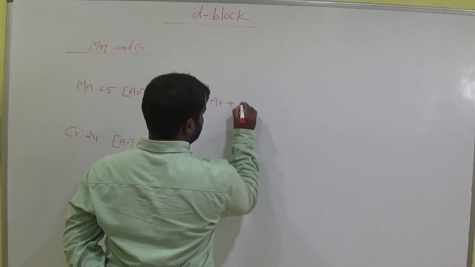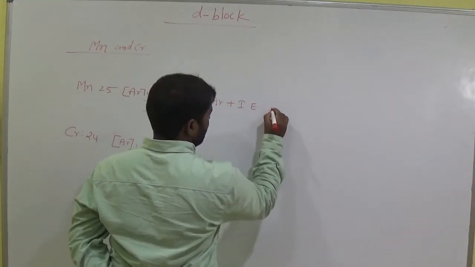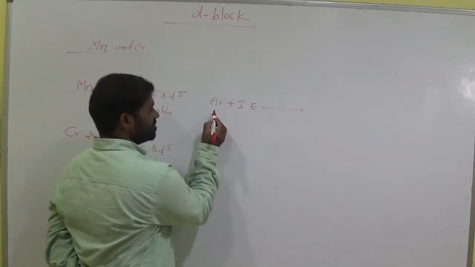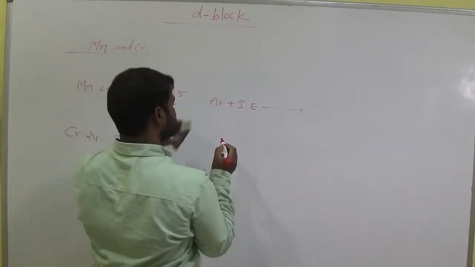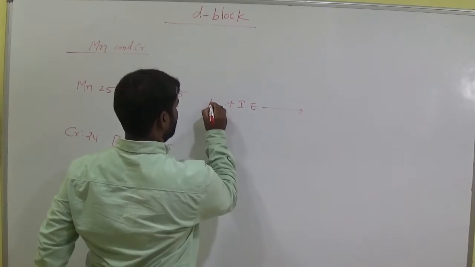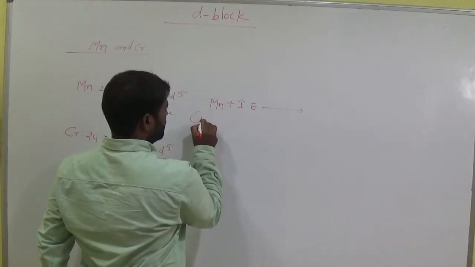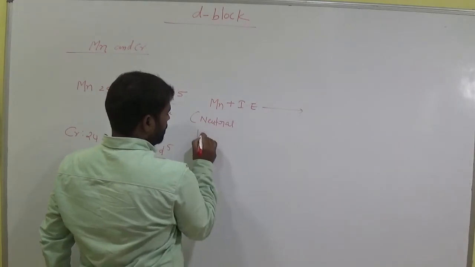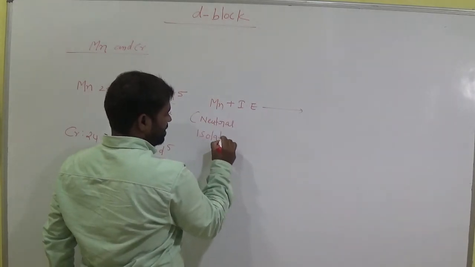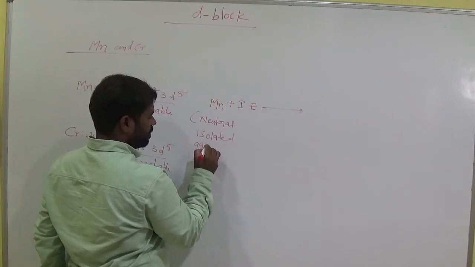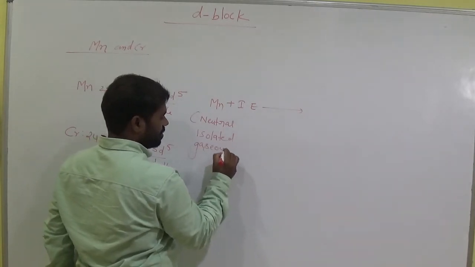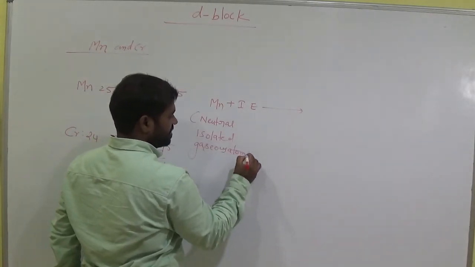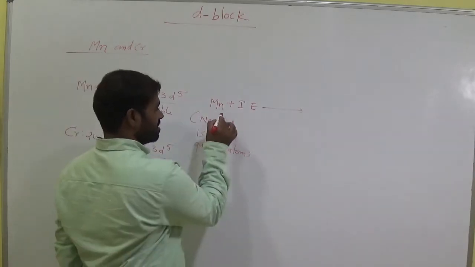So now let us take argon. So use first ionization energy and remove one electron. It is a neutral isolated gaseous atom. This is manganese.